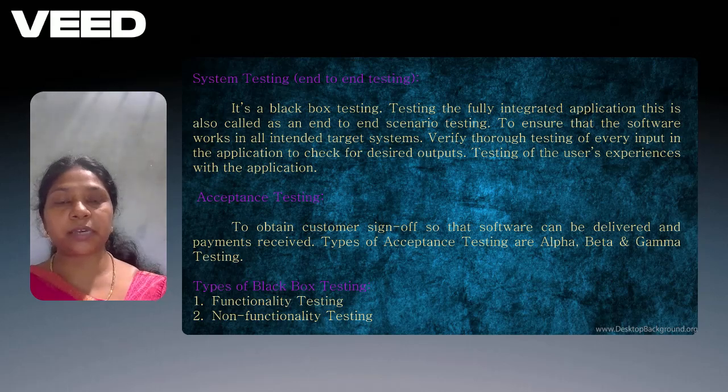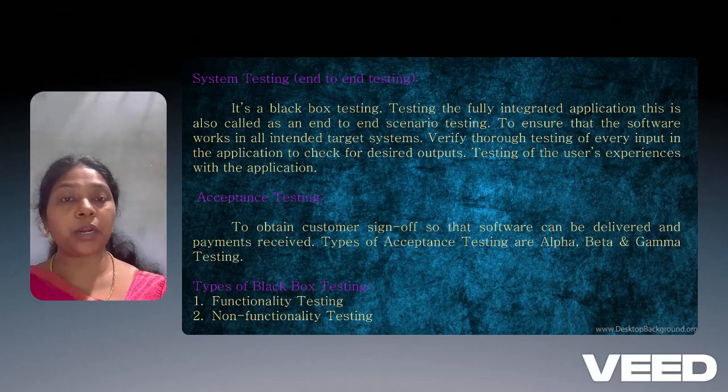System testing is end-to-end testing. It is a black box testing, testing the fully integrated application. This is also called end-to-end scenario testing, to ensure that the software works in all the intended target systems. It verifies every input in the application to check for the desired output, and tests the user experience within these applications.